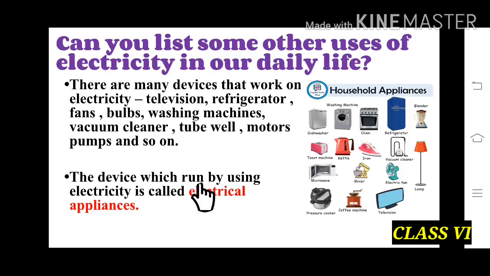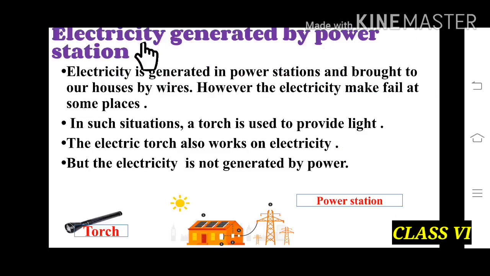The devices which run by electricity are called electric appliances. Electricity is generated by power stations. Electricity is generated in power stations and brought to our houses by wires. So in this picture we can see that there is a power station, and through this power station the electricity is being brought to our houses through wires.